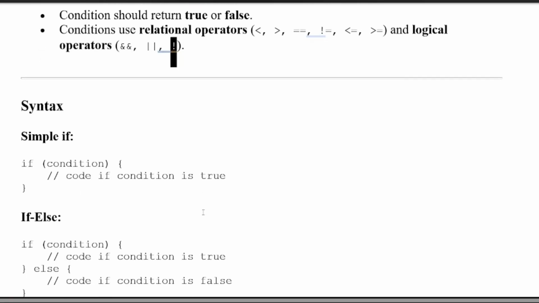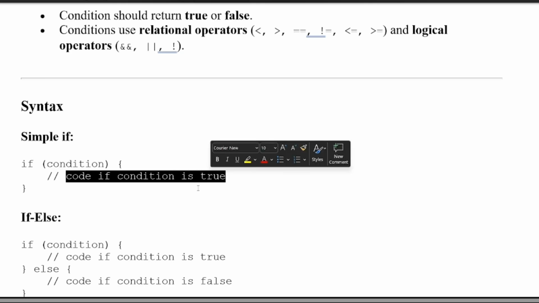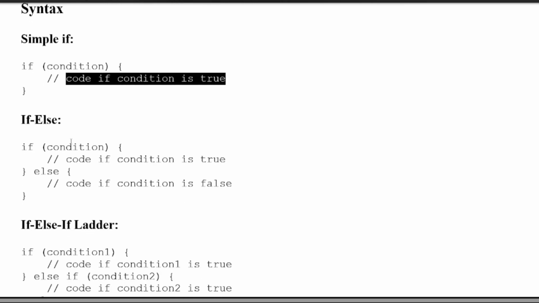You can see the syntax of simple if. Basically, in simple if we are given one condition only. If the condition is true, then we just run the code inside. And second is if else. In if else we are given basically two conditions.